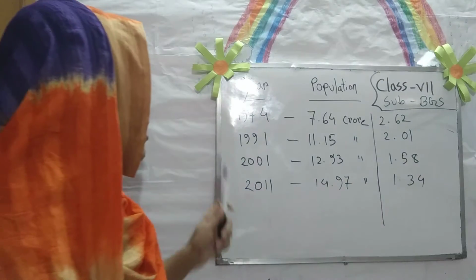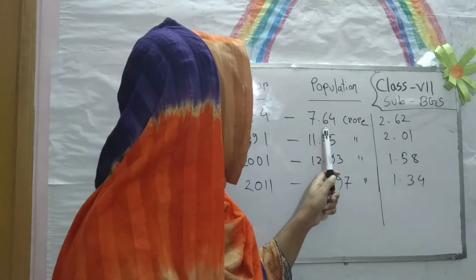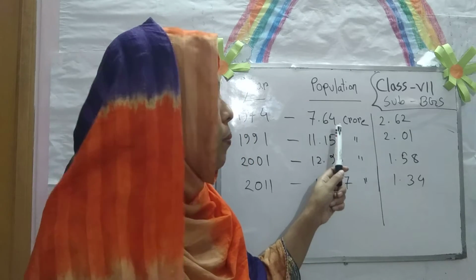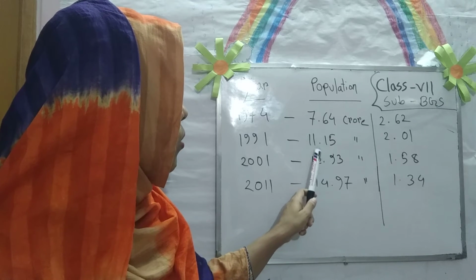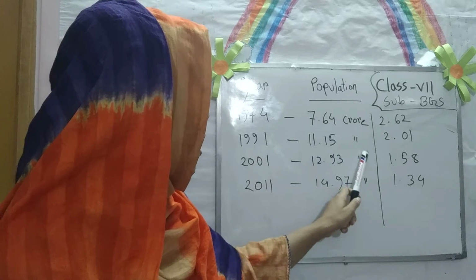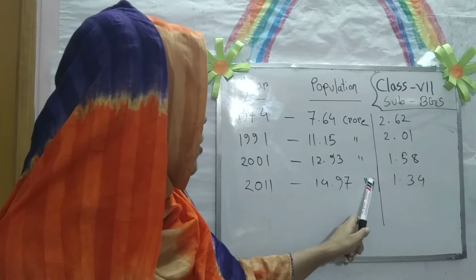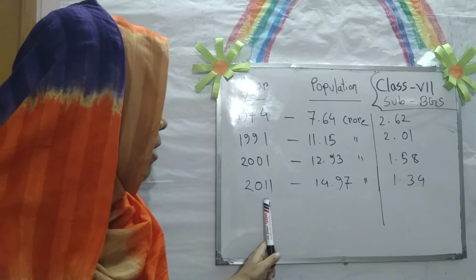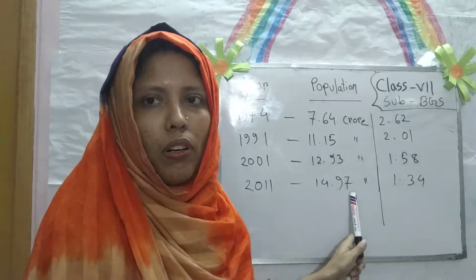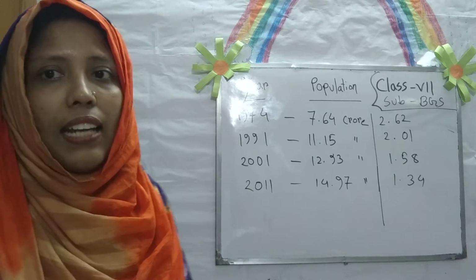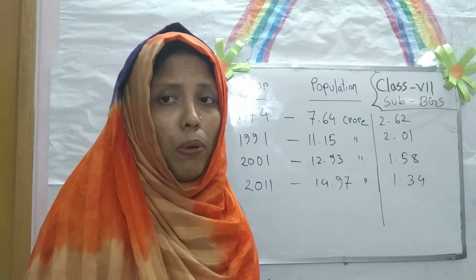In previous times, in 1974, the population of Bangladesh was 7.64 crore. And after that, in 91, it was 11 crore 50 lakh. After 2001, it was 12 crore 93 lakh. And in 2011, it was 14 crore 97 lakh people in Bangladesh. And at present, in 2020, we are at 17 crore people.